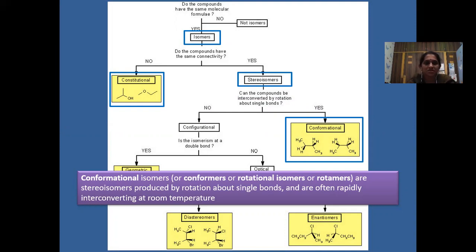Constitutional isomers you can see in different functional groups and different compounds, that is alcohols, ethers, ketones, aldehydes, along with alkanes, everywhere. Conformational isomers are observed only in carbons having single bonds. These stereoisomers are produced by rotation about single bonds, and they are rapidly interconvertible at room temperature.